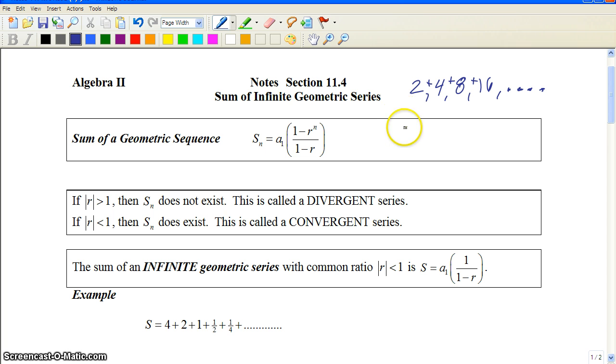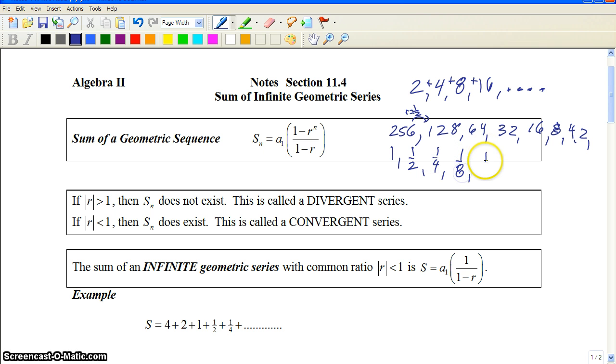So say I start at 256, and the multiplier that I use, or the common ratio, is 1/2. That's going to go to 128, and then it's going to go to 64, then 32, then 16, then 8 and 4 and 2 and 1 and 1/2 and 1/4 and 1/8 and 1/16. And notice how the subsequent numbers in the sequence are going to get lower and lower and lower.